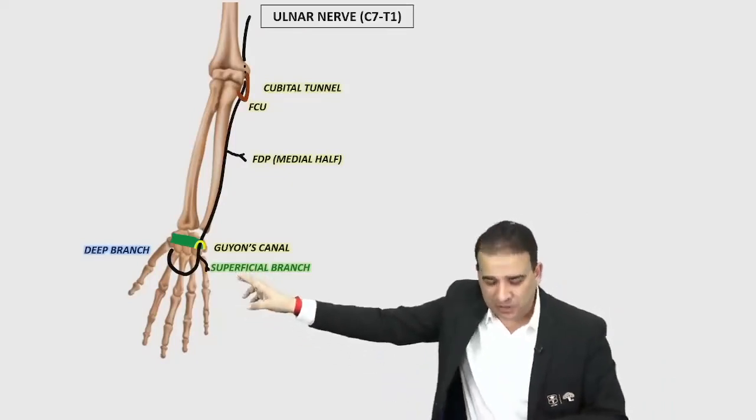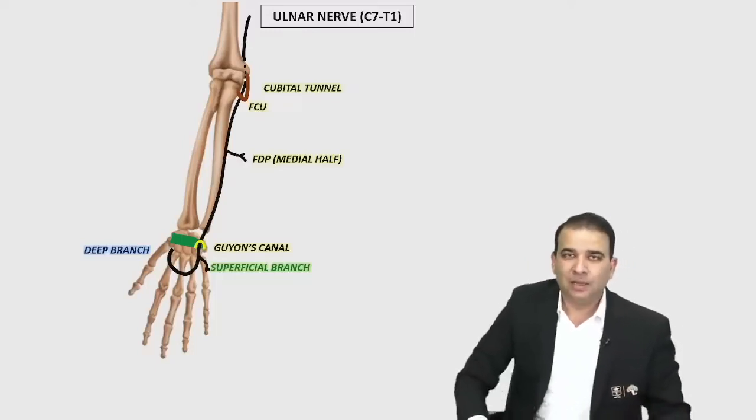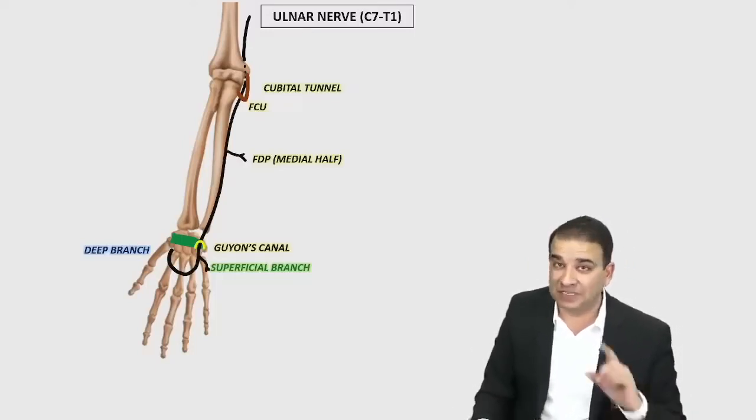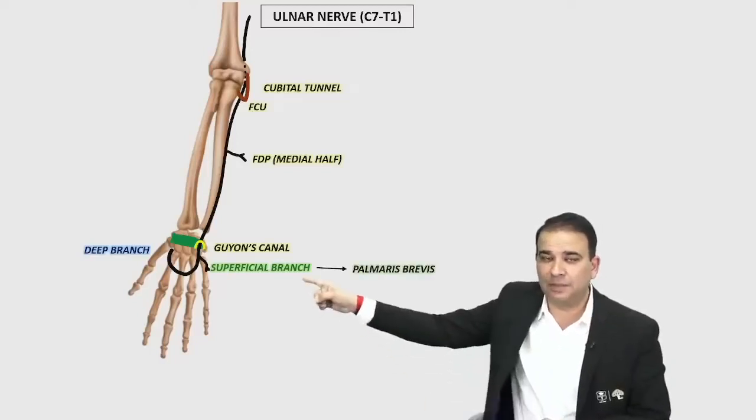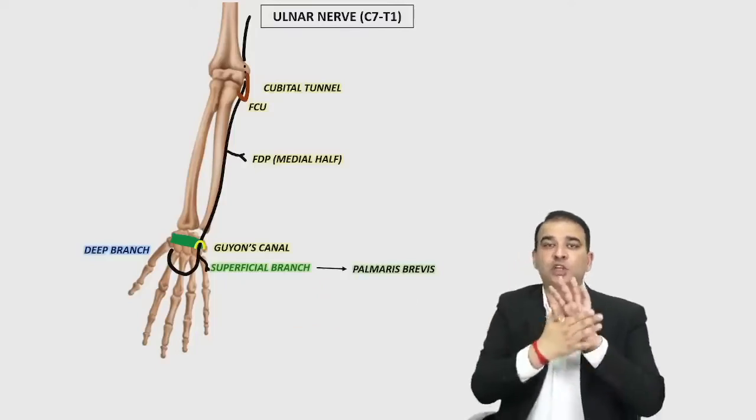Now the superficial branch will supply only one muscle. So what muscle will it supply? It will supply the palmaris brevis, the subcutaneous muscle. That's the only muscle supplied by the superficial branch, and the skin. The deep branch will take care of the majority of the muscles of the hand.